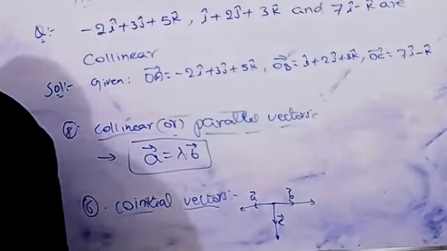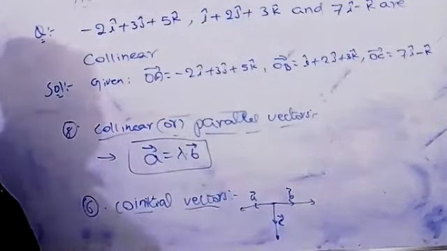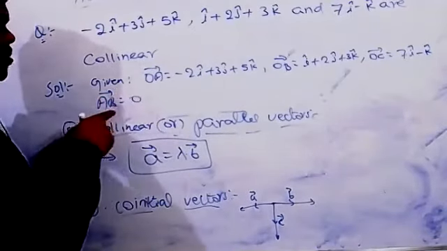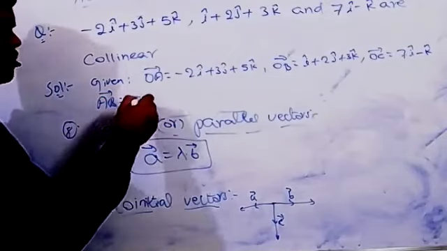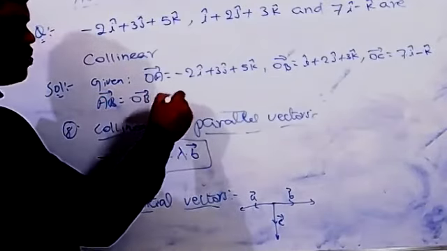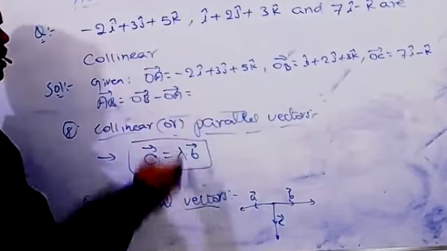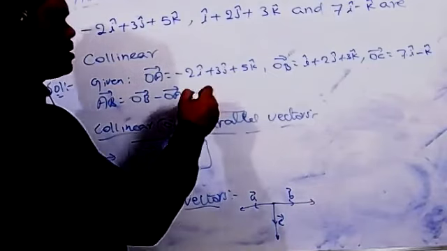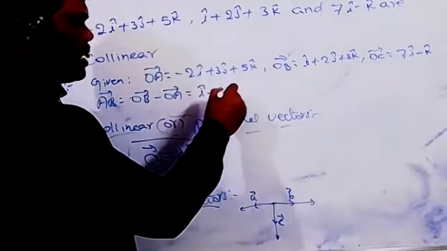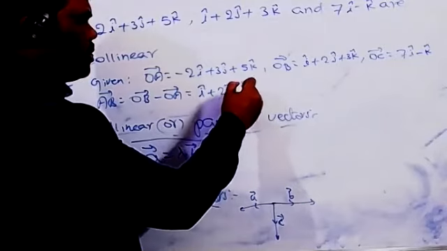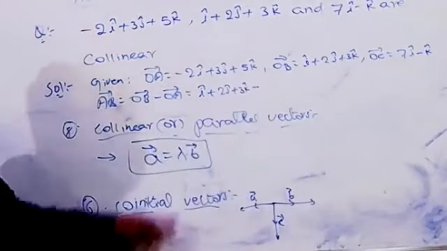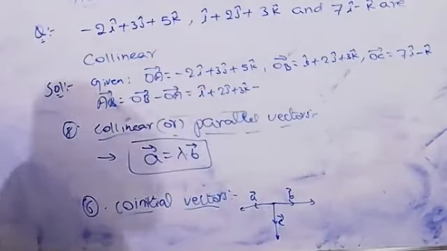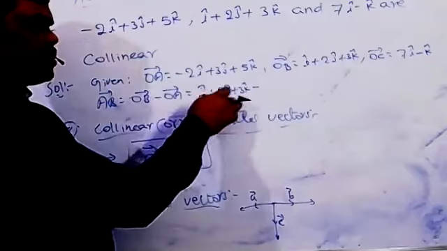Now for the three vectors, first we need to find the directions. The direction of AB is the OB vector minus the OA vector. OB is i plus 2j plus 3k minus of minus 2i plus 3j plus 5k; change the signs and add.